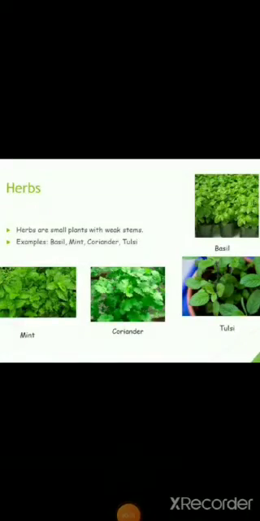Students, the next type of plants are herbs. Herbs are small plants with weak stems. These plants are small in size and they have weak stems. Their stems are not strong or wooden as we have seen in the trees. Their stems are weak. They are mostly green in color. So some examples are given along with the pictures. As you can see, there is mint, coriander, tulsi, basil. All these are herbs. Herbs are very useful for us as they are used to prepare medicines. Now I will show you some herbs in real.